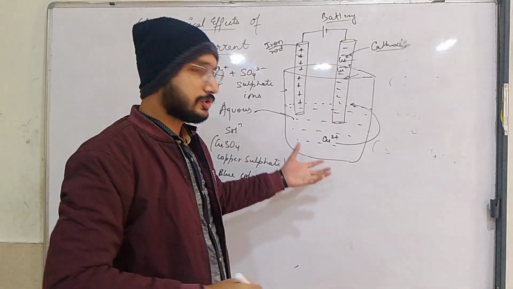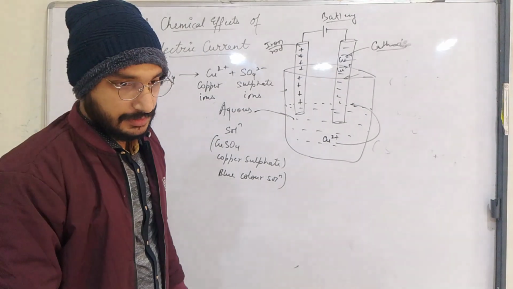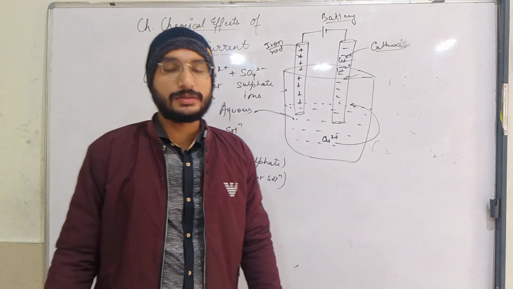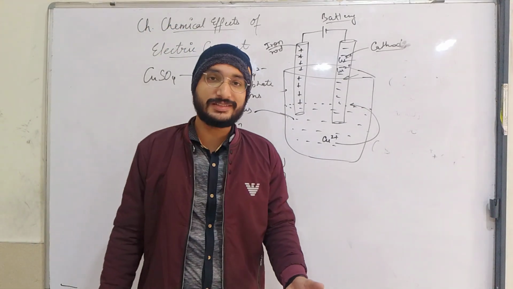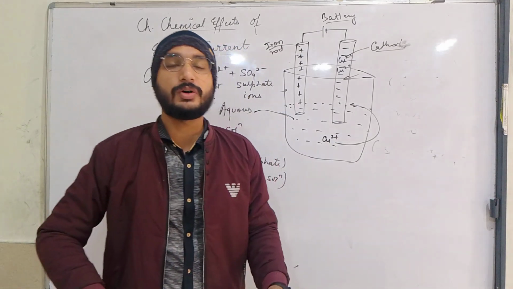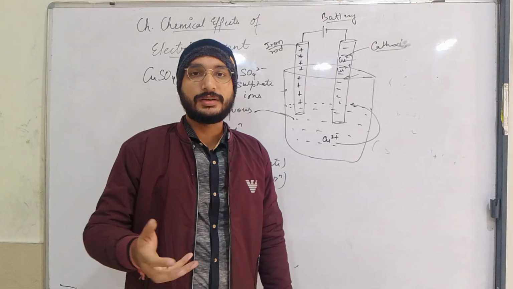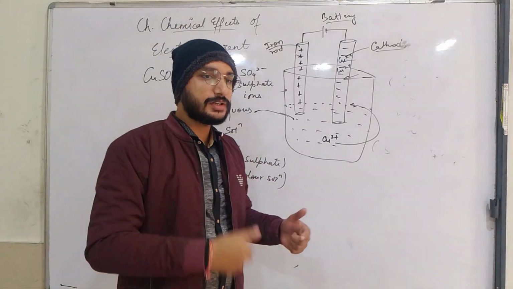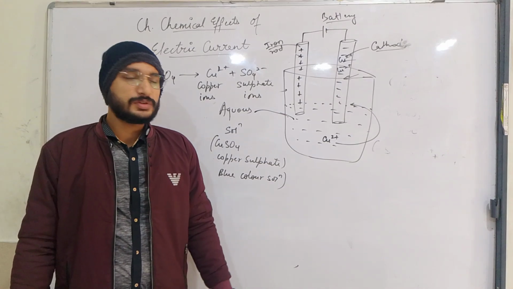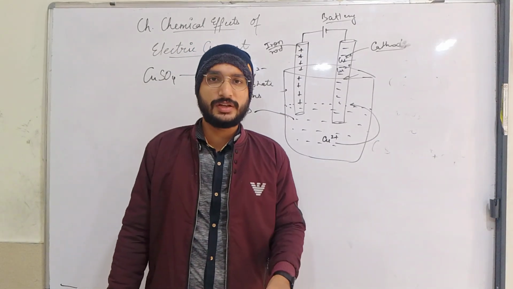So it is also used in the electroplating of many utensils. Tin is a very less reactive element, and chromium is also a very less reactive element. They are used to electroplate or coat iron pieces, or taps and gas burners. We coat a thin layer of some less reactive metal so that they can't react with oxygen and moisture, and are not corroded.